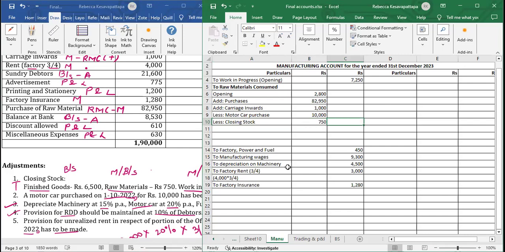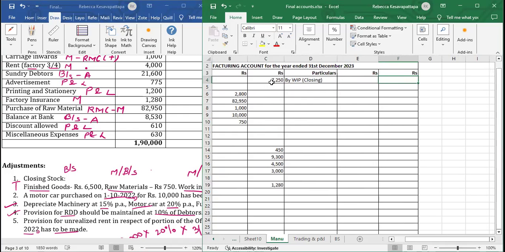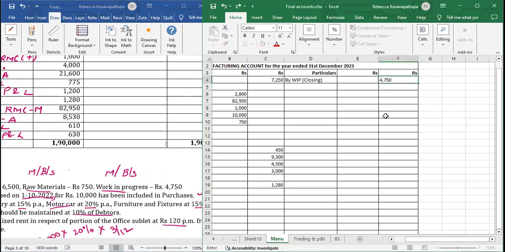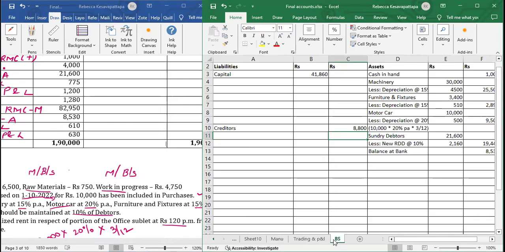Then we have WIP. We see we have written here WIP opening. Closing will come on the credit side. By WIP, in bracket we will write closing, outer column 4,750. So sorry, not here. 4,750. The second effect of this will go to balance sheet.